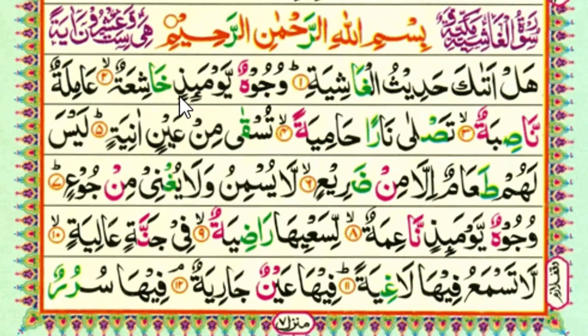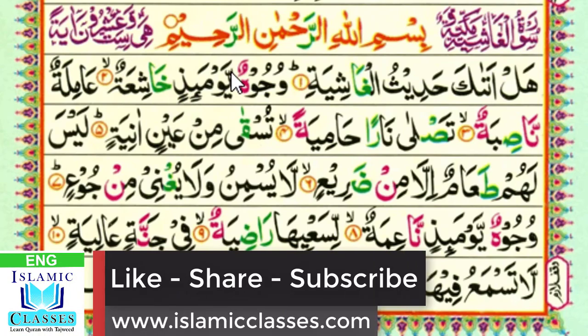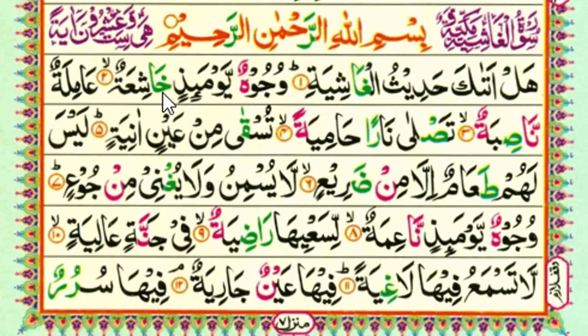Yawma'idhin. After the tanween, the next letter is kha now, which is from the throat letters. If after the noon sakin or tanween, anyone from the throat letters comes, then we make izhar there. That's why we say here yawma'idhin kha, like the clear sound of noon, then kha without gunna. Yawma'idhin khashi'a. Kha we read in heavy sound due to isti'la letter, and then we long, there is alif madda.